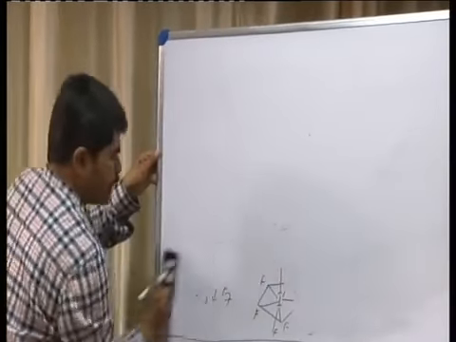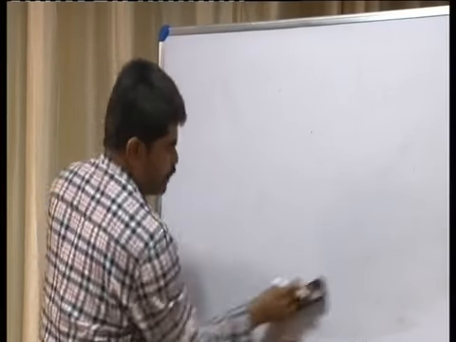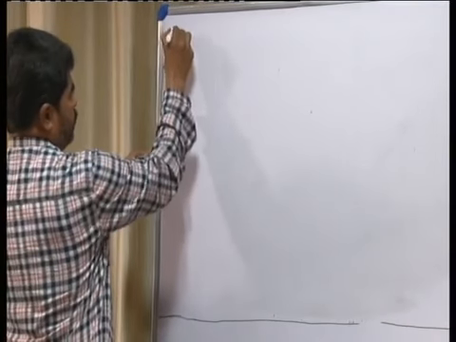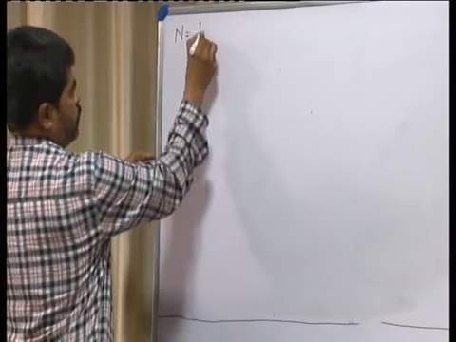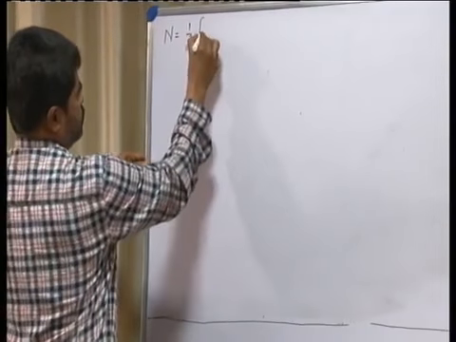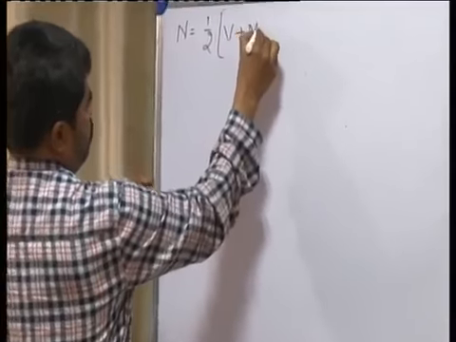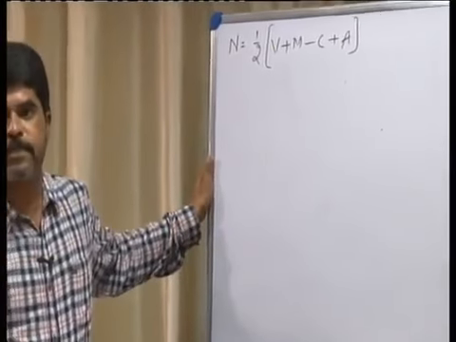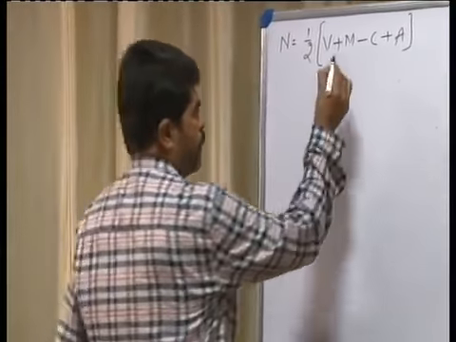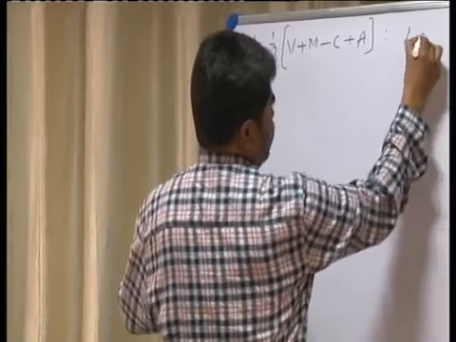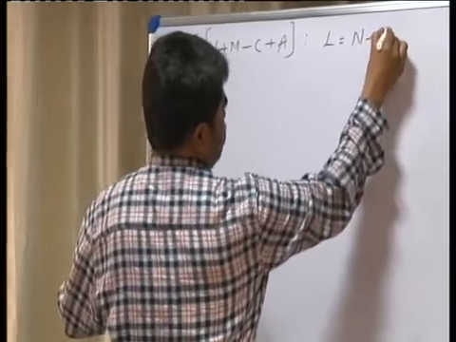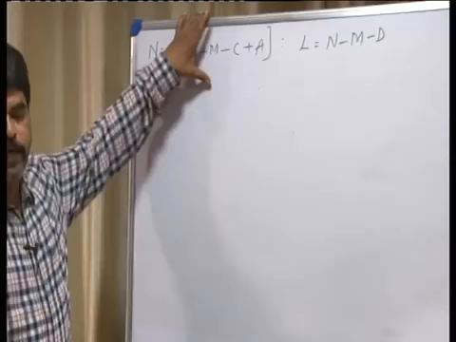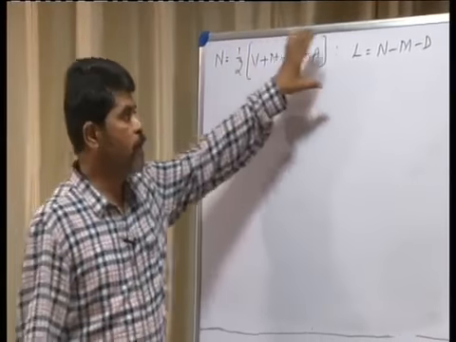Let us consider some molecules also here. Now I will write N is equal to half into (V plus M minus C plus A). Let us know what these V, M, C and A are here. Again I will write one more: L, that is N minus M minus D. L means number of lone pairs. This can be used to find the hybridization and also the number of lone pairs of electrons.